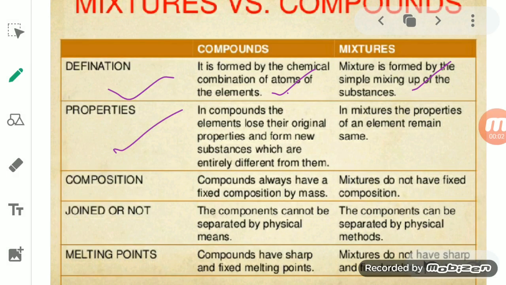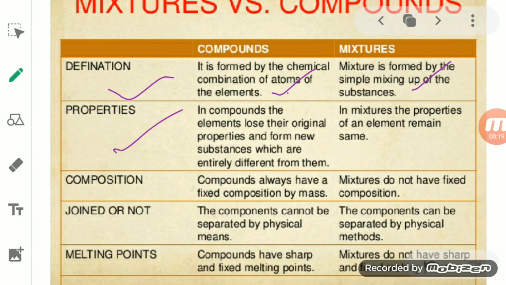Now, if you see the second property of mixture versus compound: in a compound, the elements lose their original properties and form a new substance which is entirely different from them.